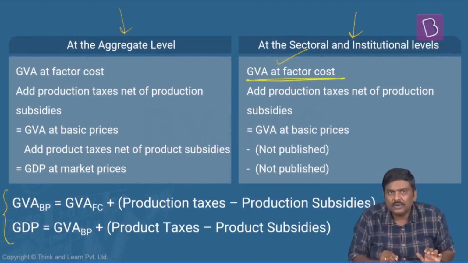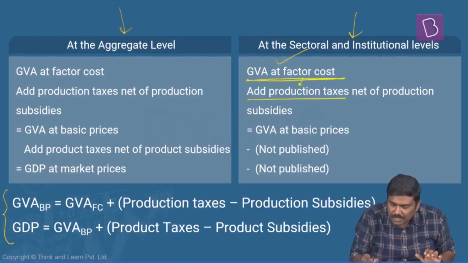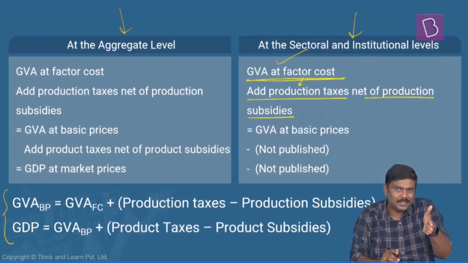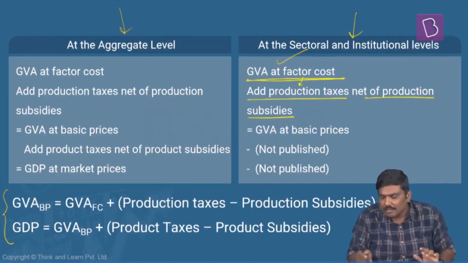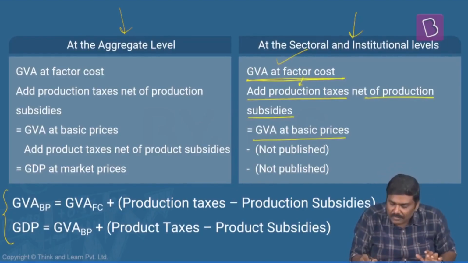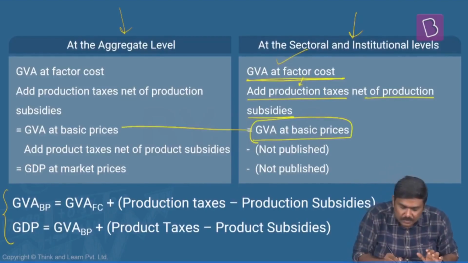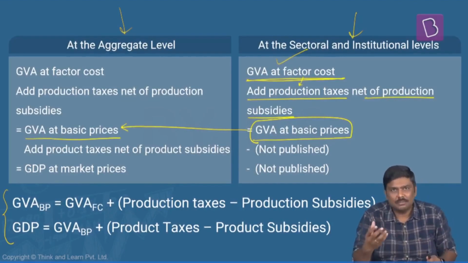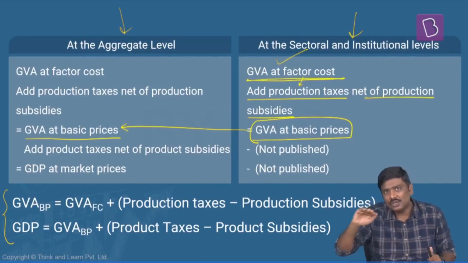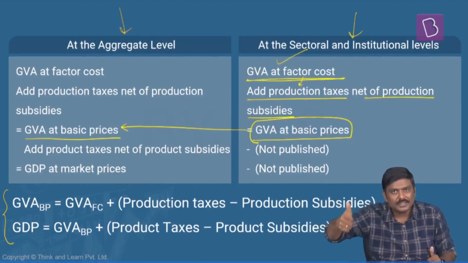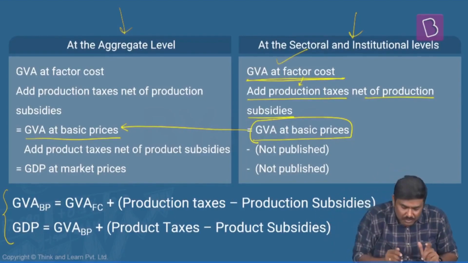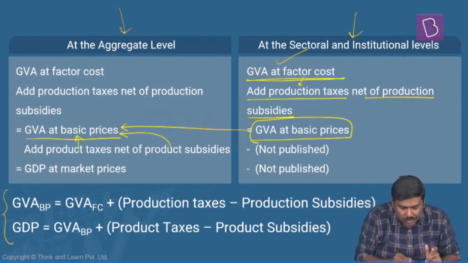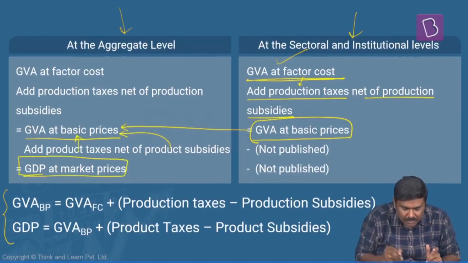So GVA at factor cost. To this, we add production taxes and production subsidies. Net means production taxes, that is a plus, minus production subsidies. You will arrive at GVA at basic prices. Shift to the right side now. We have GVA at basic prices. That is basically the price that the manufacturer is supposed to receive. That is not accounting for product tax and product subsidies. So to this, add product taxes as well as product subsidies. What you get is GDP at market prices.